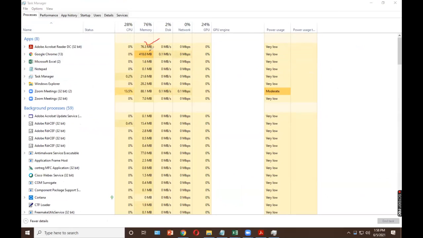Google Chrome is running, it is consuming 418 MB. Microsoft Excel is running, it is consuming 1.6 MB. Notepad 0.1. Task Manager itself 21.6 MB. Zoom itself 88. Understood? So this is the way we are discussing. Which processes are consuming how much memory, keeping track of all these things, is also part of memory management.